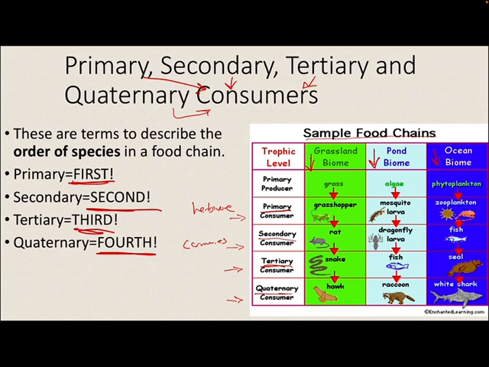So primary consumers will come right after the producers because they eat grass and they eat flowers. They are herbivores. Your secondary consumers come right after your primary ones. They are the second ones. They eat the primary. Tertiary is third. They eat the secondary. And quaternary is fourth. They eat the tertiary.